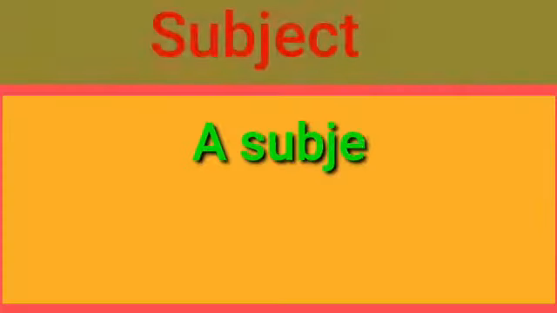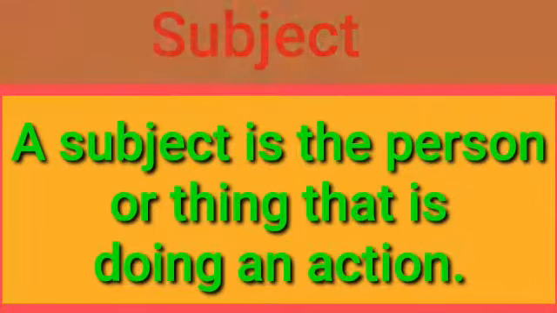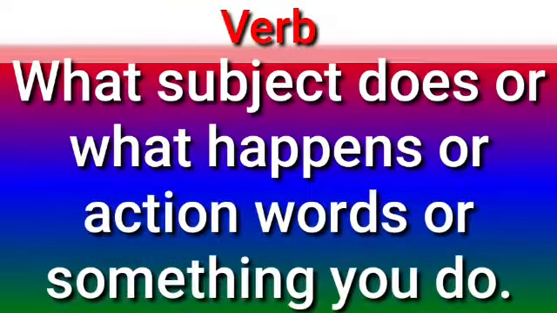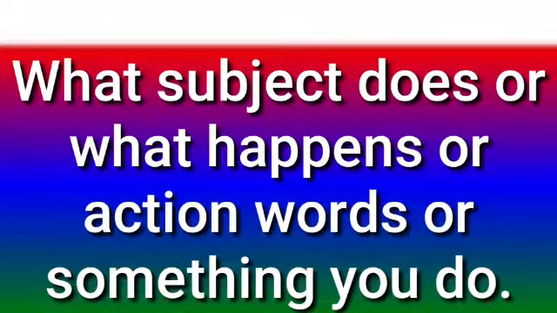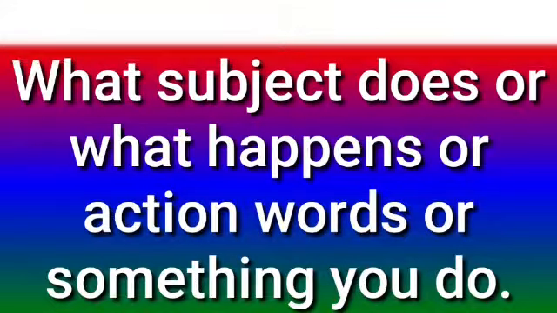Dear students, from the above examples, we came to know that a subject is the person or thing that is doing an action. Verb: what subject does or what happens, or action words or something you do in the sentence is called verb.